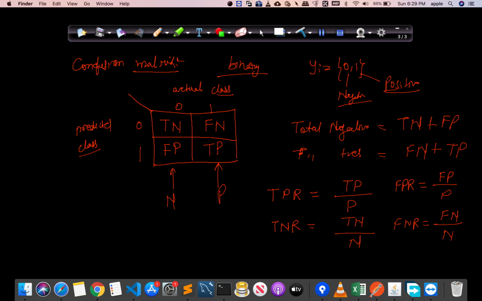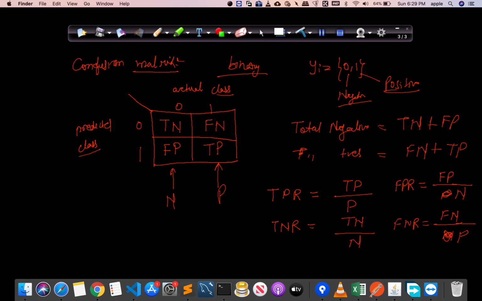Oh, sorry. This false positive is coming out of this negative class, no? Because we can only make false positive when the point is belonging to a negative class. So this will be negative because these points are actually belonging to negative class, and we are telling that no, this is belonging to positive class. That's why the fraction will only come out of this. So false negative is false negative divided by this positive.